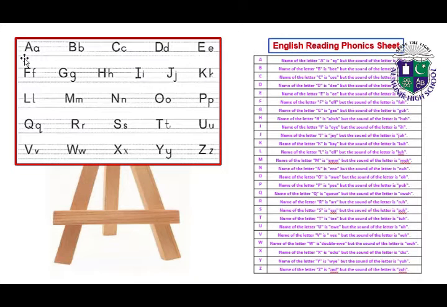Okay, let's read the ABC. A, B, C, D, E, F, G, H, I, J, K, L, M, N, O, P, Q, R, S, T, U, V, W, X, Y, Z.